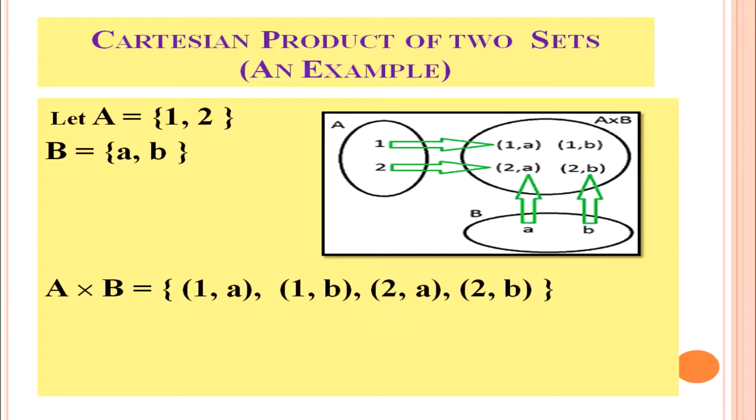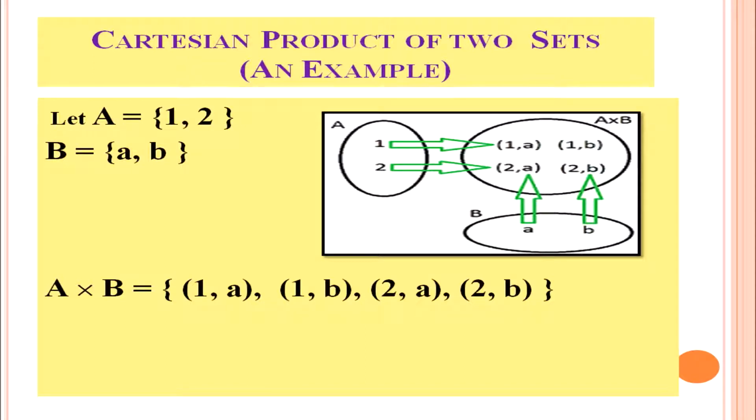Hence, the Cartesian product of two sets A and B is the set of all ordered pairs, that is A cross B. When we are talking about the Cartesian product of two sets B and A, it is the set of ordered pairs B cross A. Therefore, A cross B is not equal to B cross A. The Cartesian product of two sets we can understand graphically.